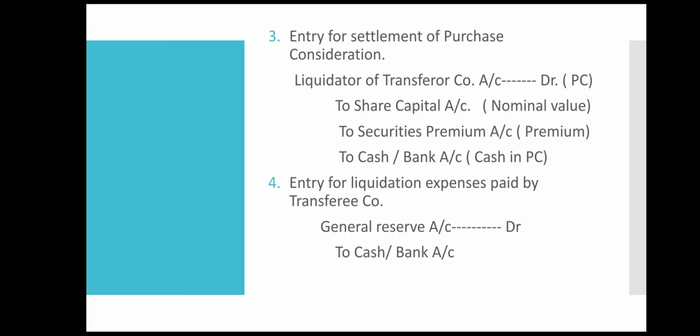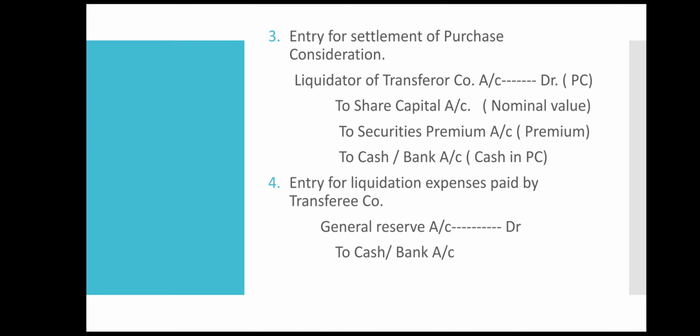Now this entry is for payment of purchase consideration. Now it will be paid to liquidator of transferor company, who will in turn pay to shareholders. Actually it is paid to shareholders, but here we consider liquidator of transferor company because he is taking care of the liquidation process. So his account will be debited and it will be credited to share capital account.